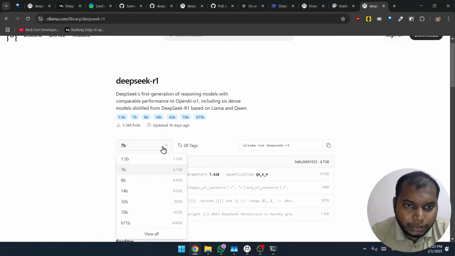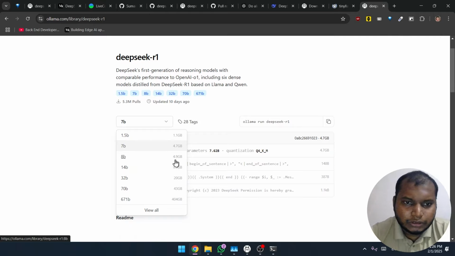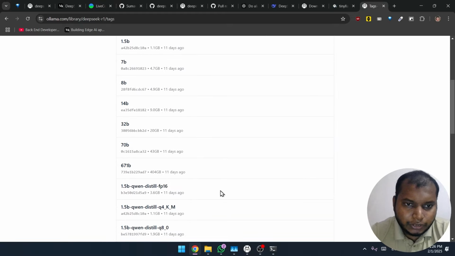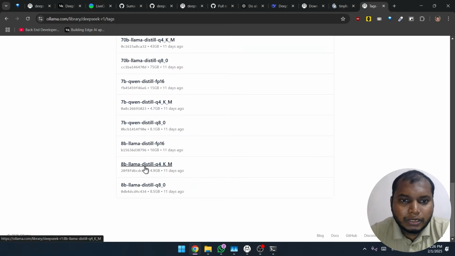So if you go here, these are their base model, actually 1.5 billion parameters, which is like 1.1 GB. It's not very good but enough, I guess, whatever that brings to the table. And the main model that they actually compared with OpenAI and everything is this 671 billion parameter, and this is like 404 gigabytes, which is very big. I'm not downloading this model here. What I'm doing is I'm going into this view all option. Okay, and then if you scroll down, you're going to find this 8 billion Llama distill q4k.